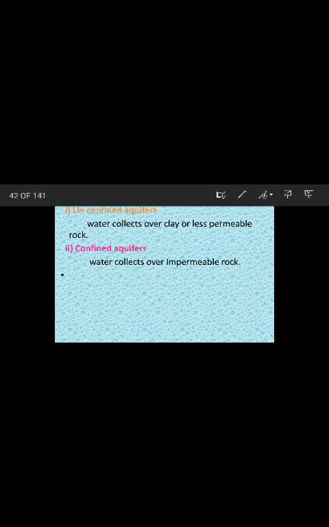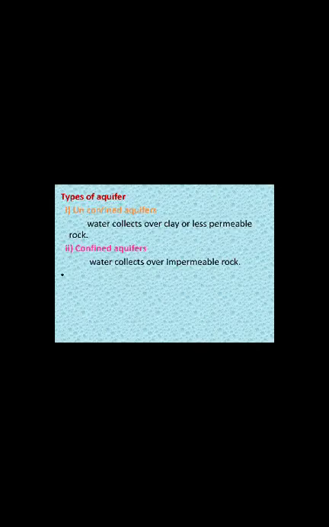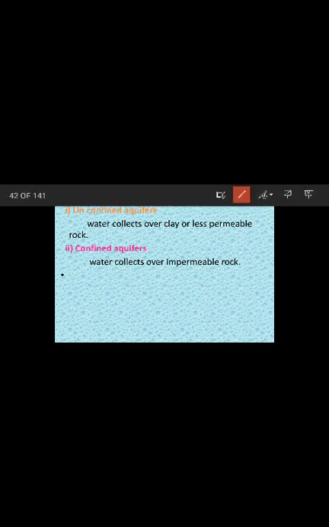Now we are going to see about the types of aquifer. There are two types of aquifers: one is unconfined, another one is confined. If it is unconfined, water collects over clay or less permeable rock. If it is a confined aquifer, water collects over impermeable rock.